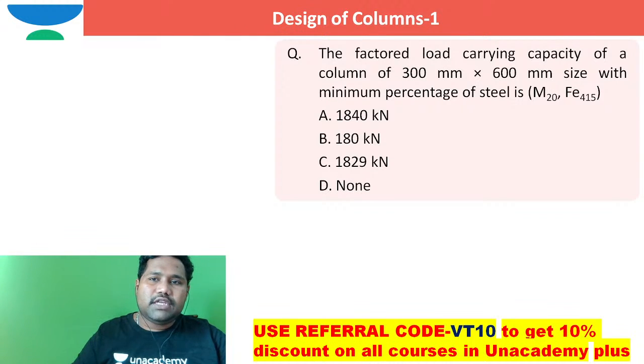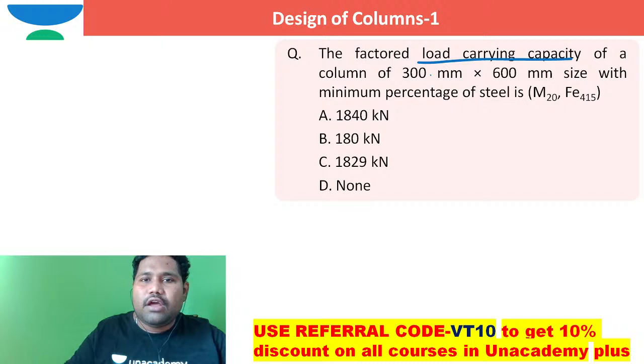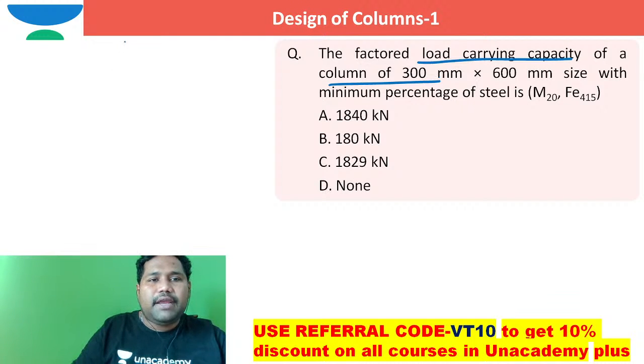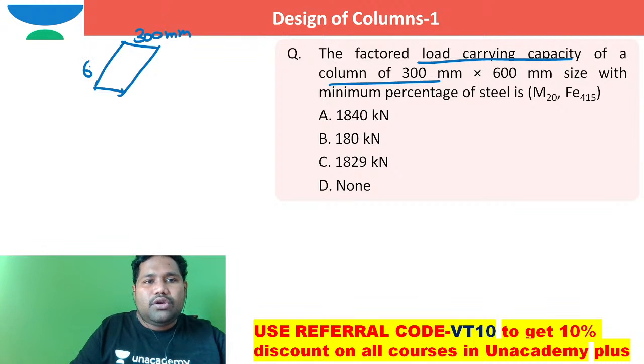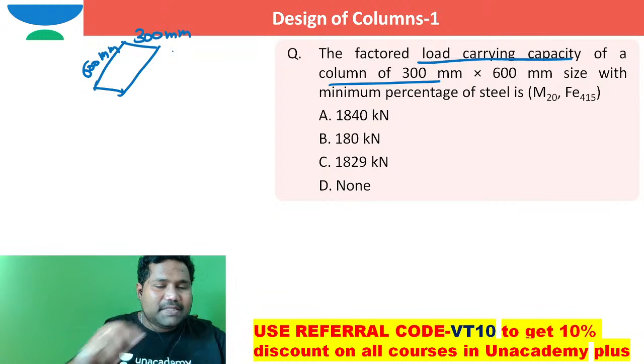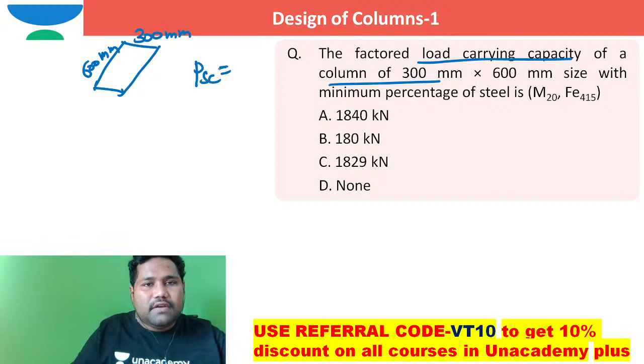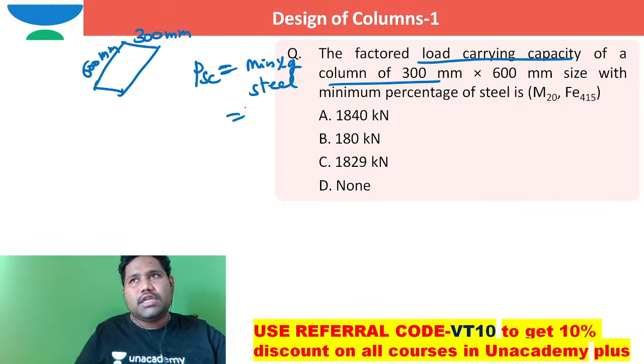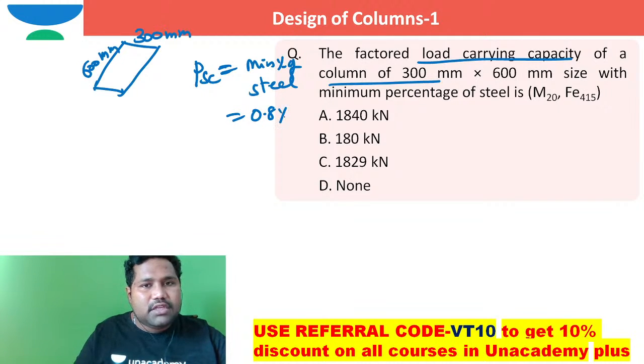So coming to this question, the factored load carrying capacity of a column of 300 millimeter by 600 millimeter, with minimum percentage of steel. They are saying this Psc is the percentage of steel in compression. What is the minimum percentage of steel generally used in columns? The minimum percentage of steel that we can use in columns is 0.8 percent of the cross sectional area.